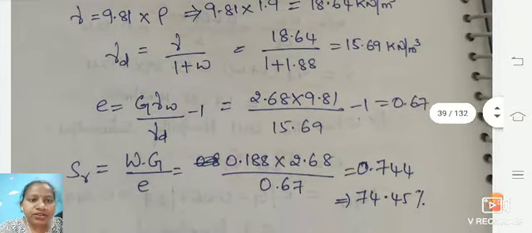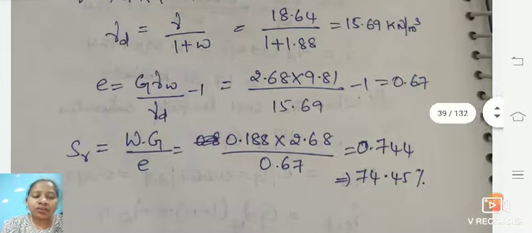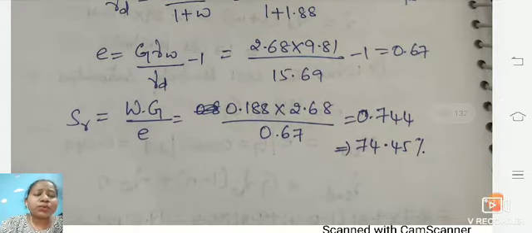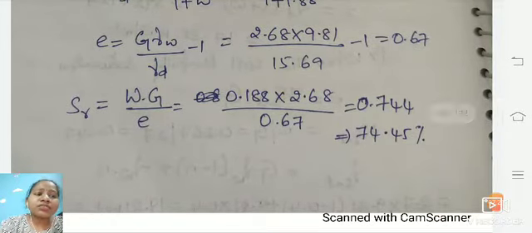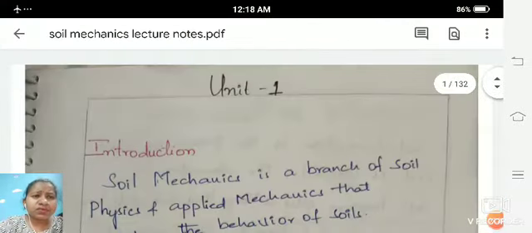Even for void ratio you have a formula. If you insert all these values, you will be getting the same value as you can see on the screen. For the saturation, you have a formula, that is w into G by e. For that, 0.18 into 2.68 divided by 0.67, you will be getting an answer of 74.5%, in the same way here.